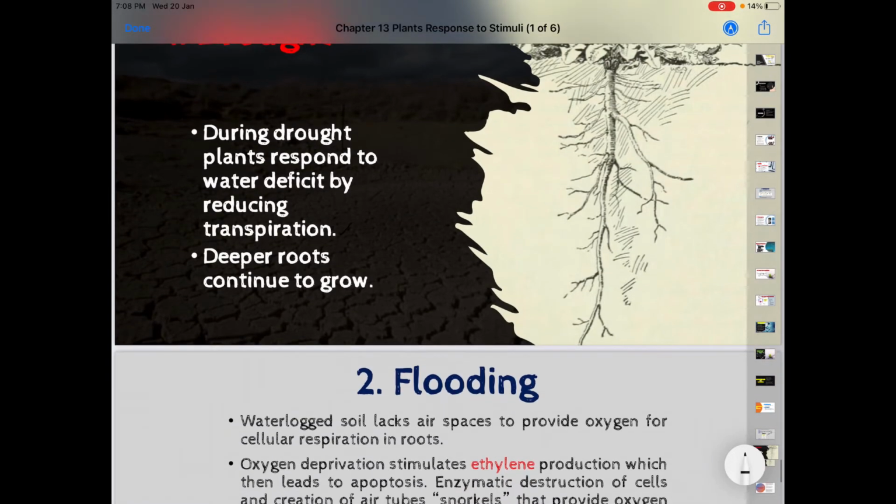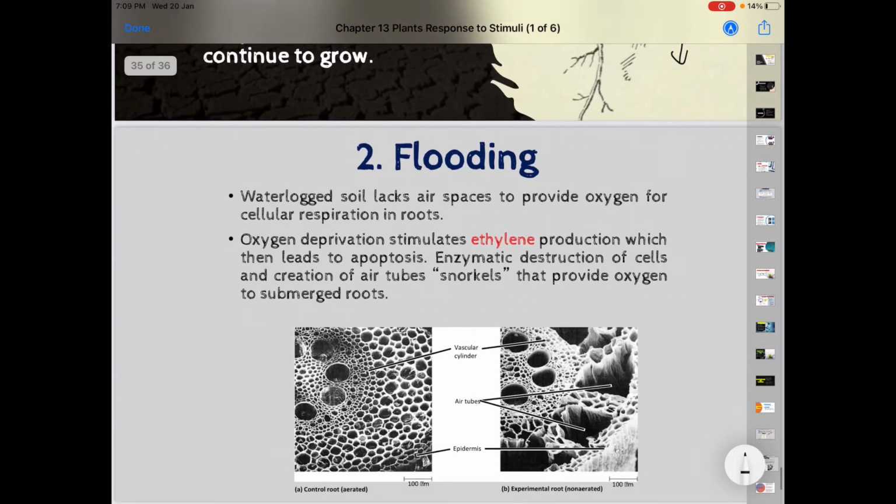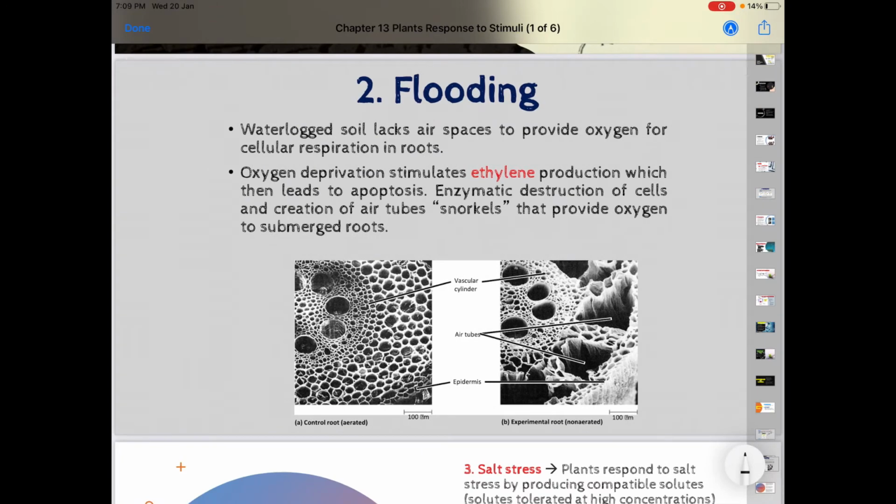During drought, plants respond to water deficit by reducing the transpiration process. So what these plants do is, the roots will go deeper in order to look for water. The second environmental stress is flooding.